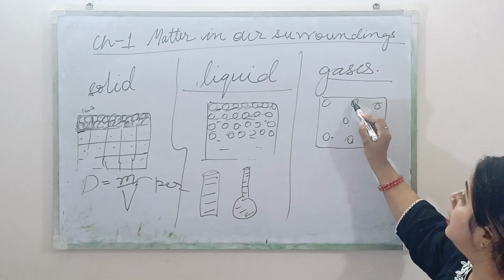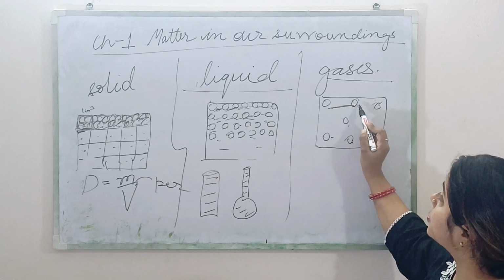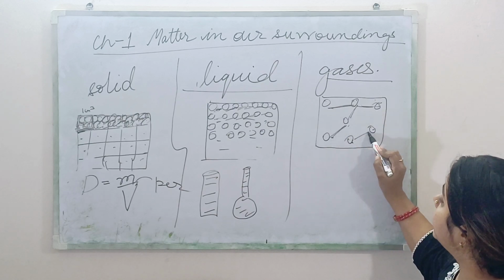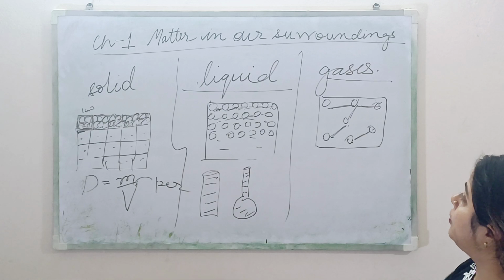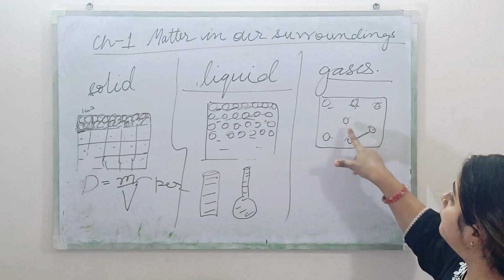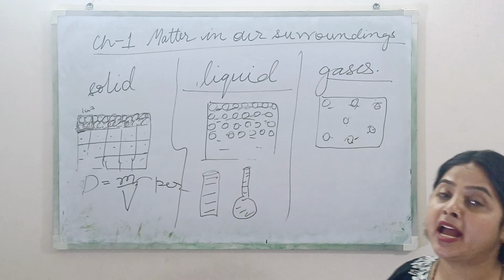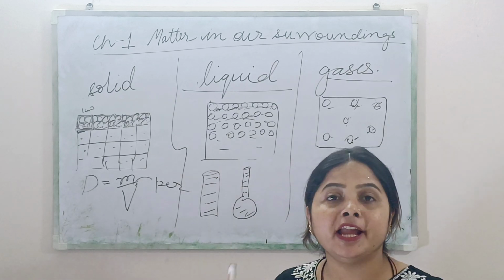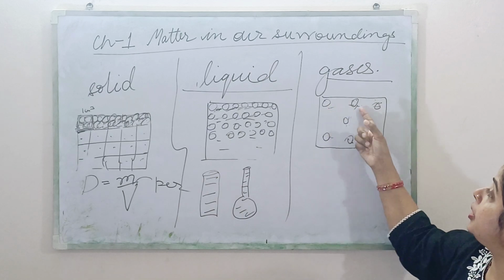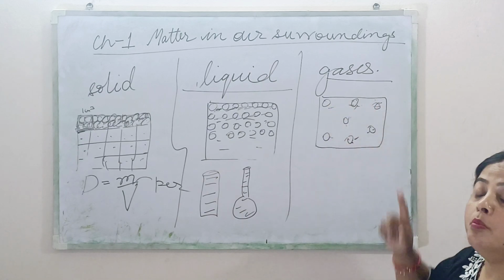They have large intermolecular spaces between the molecules. Can you see? There is a large space between the molecules, and that is why gases can flow very much. Okay, gases can flow at a very high rate. Why? Because they have large intermolecular spaces between their molecules.